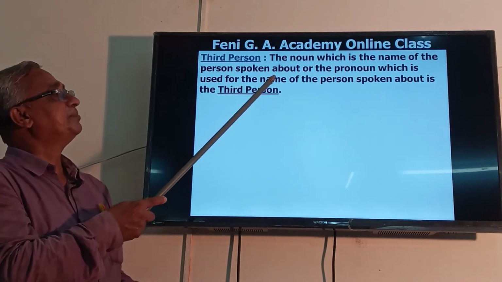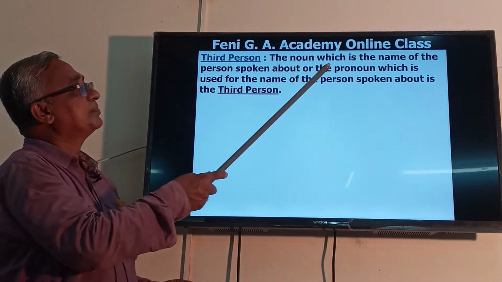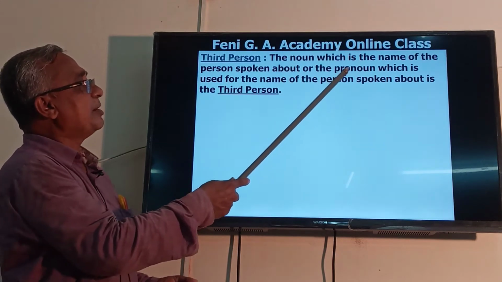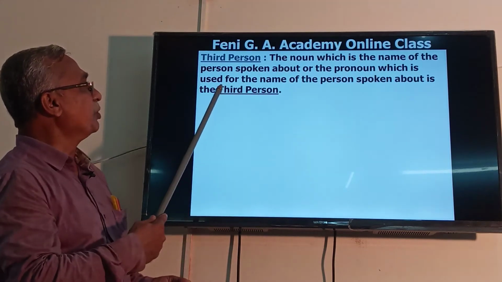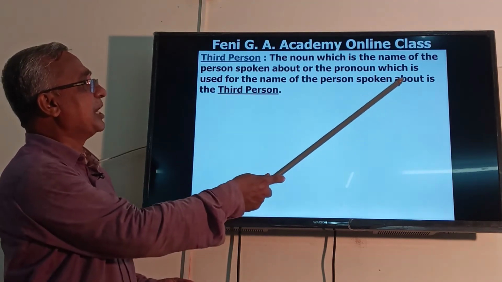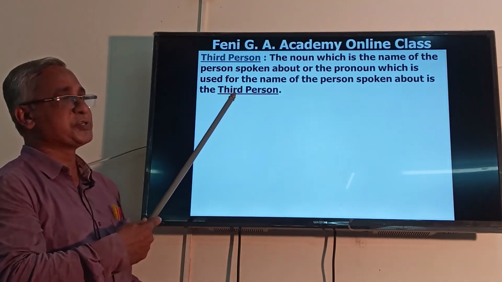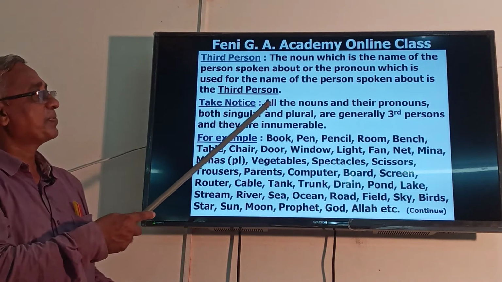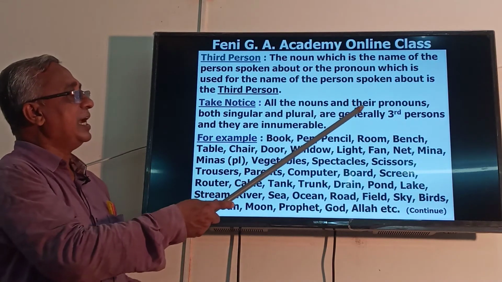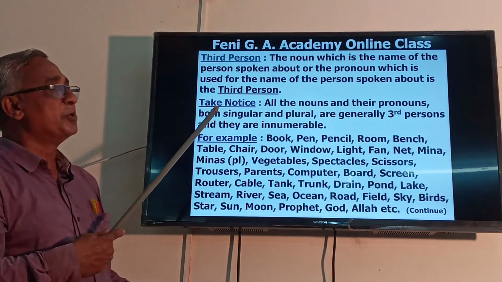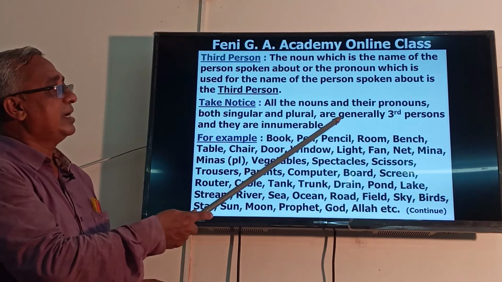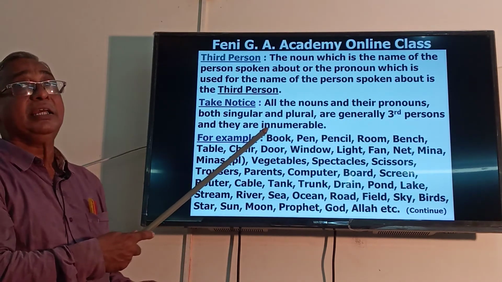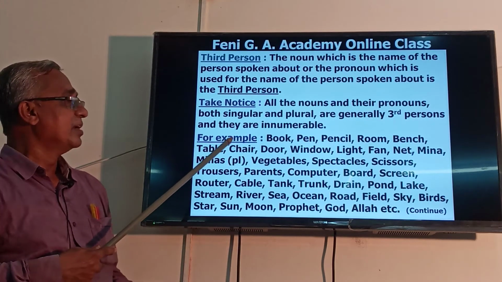Third person. The person which is the name of the person spoken about, or the pronoun which is used for the name of the person spoken about, is the third person. Take notice. All the nouns and their pronouns, both singular and plural, are generally third persons, and they are innumerable.